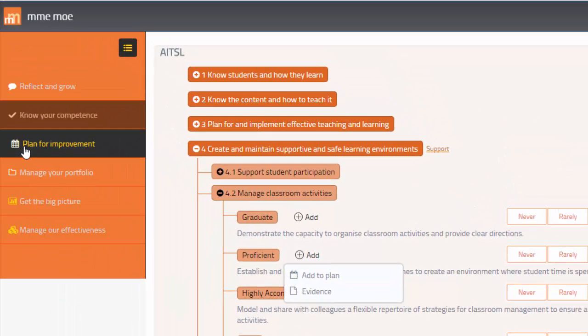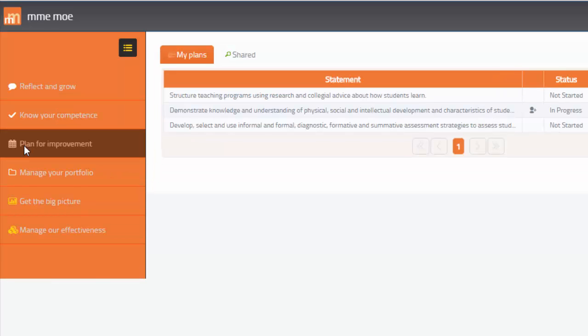The next step in mme-moe is to develop a plan for improvement. And this is something the teacher, the practitioner, does. It can be done in mme-moe with the support of a mentor, a supervisor, or buddies. Or it can be initiated by the teacher themselves.